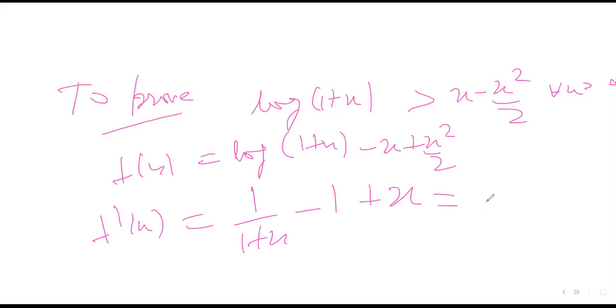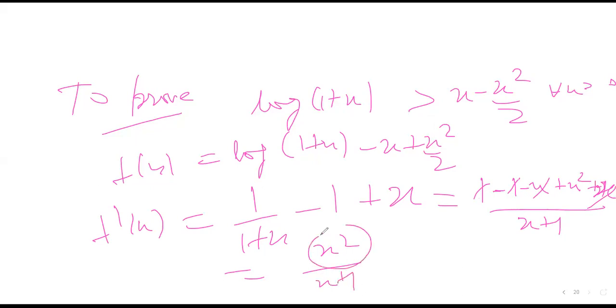Simplify it, and you will get (1 minus (1 minus x plus x square) times (x plus 1)) upon (x plus 1). So this will be plus x, this will cancel out, this will cancel out. You get x square by (x plus 1). Now x square is always greater than or equal to 0, but x is greater than 0, so it cannot be equal to 0. This is strictly greater than 0. Why? Because x is positive, so x plus 1 will also be positive, and positive upon positive is positive.